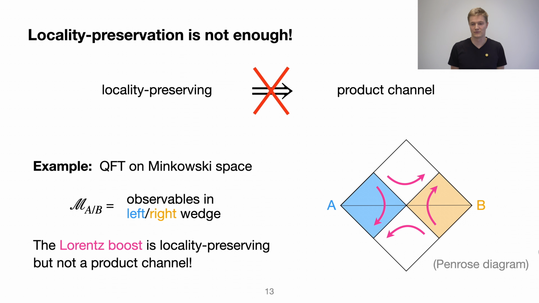It's not the case that the left side of Minkowski space can somehow do a boost while the right-hand side does not boost. So this property that the boost can be implemented locally by Alice in such a way that it leaves invariant Bob's observables, that is not satisfied here. So we see locality preserving and being a product channel is not the same. So the correct notion of local operations is that of product channels with inner channels.